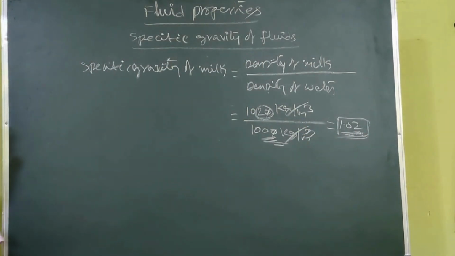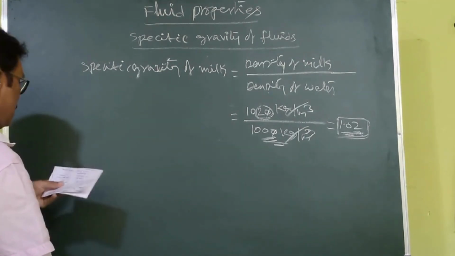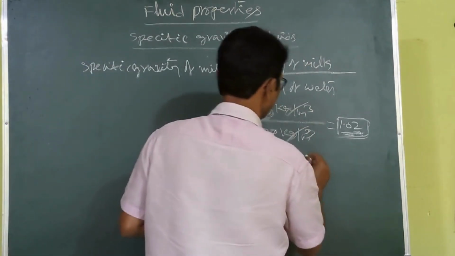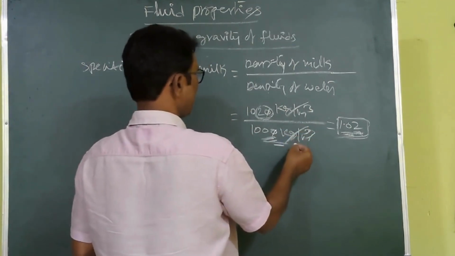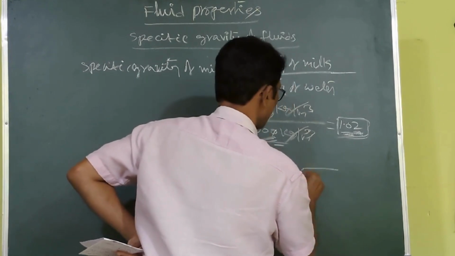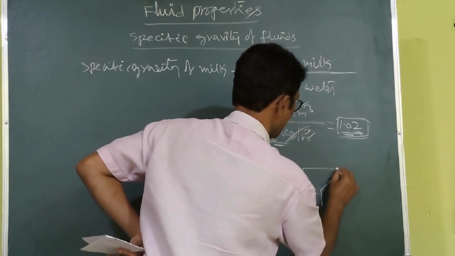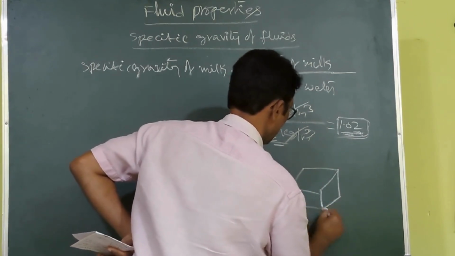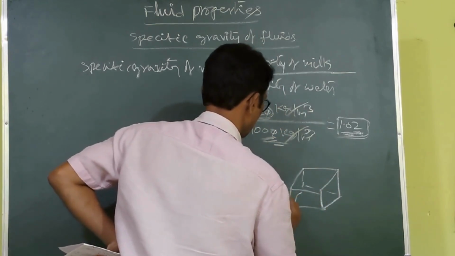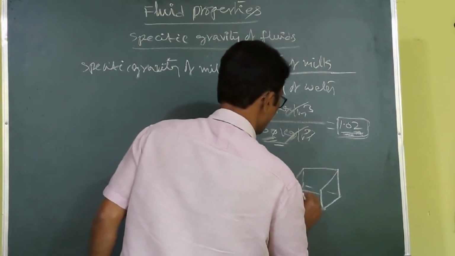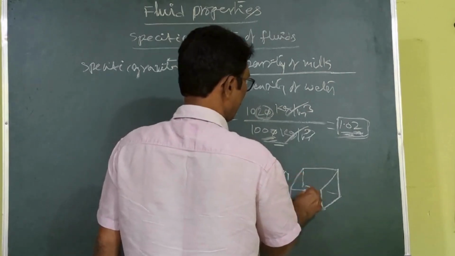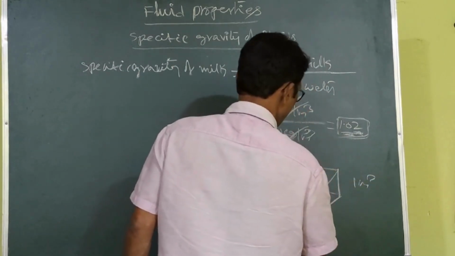Regarding water density, I already explained: any density means kg per meter cube. Kg per meter cube means this is the volume of 1 meter. Let us assume this is 1 meter depth, 1 meter width, and 1 meter length. If you multiply 1 meter into 1 meter into 1 meter, you get 1 meter cube.